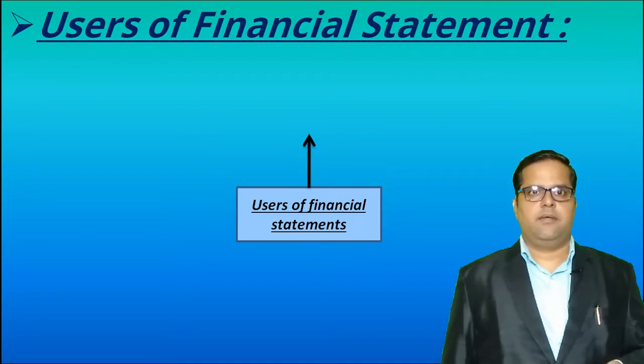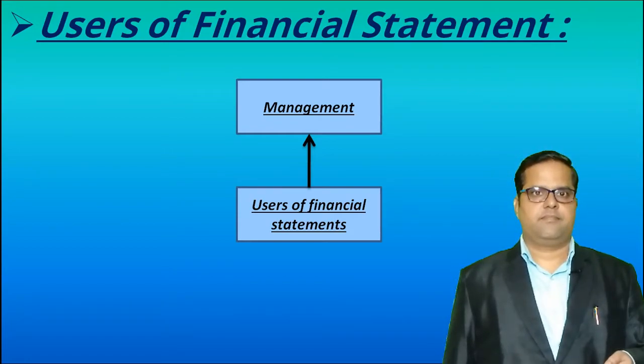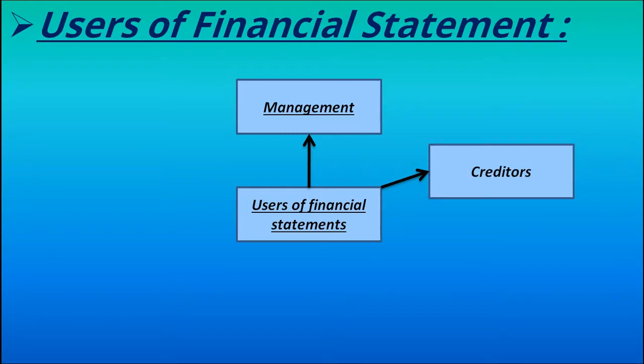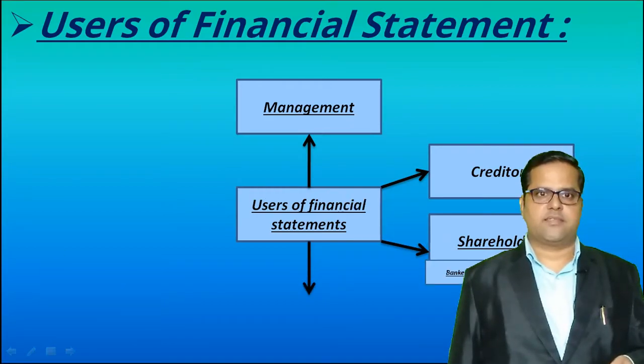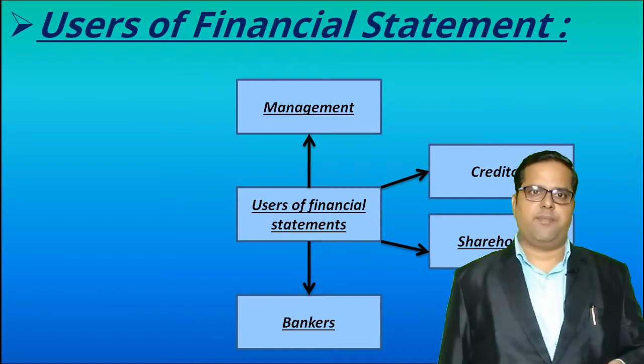First one is management. Management of the company uses the financial statements prepared for the year. Next user is creditors. These are the people who supply raw materials and other materials to the company. Shareholders. These are the real owners of the company. They also refer to financial statements. Bankers. Bankers provide loans to the company. They also refer to financial statements provided by the company.